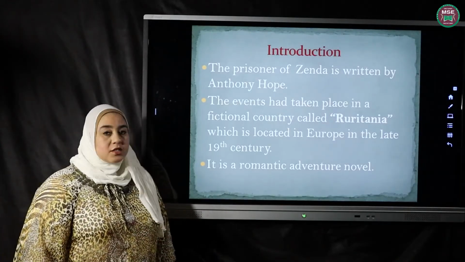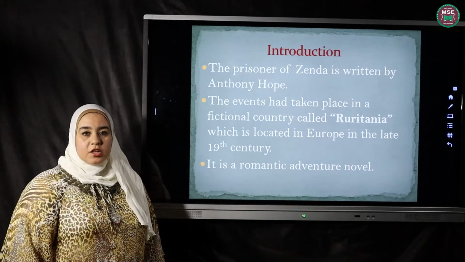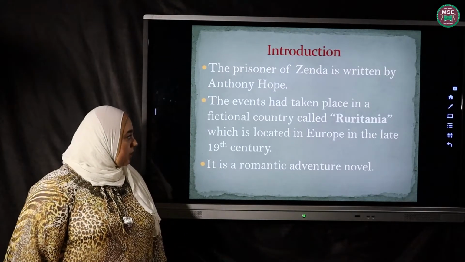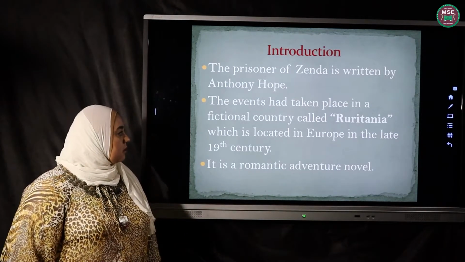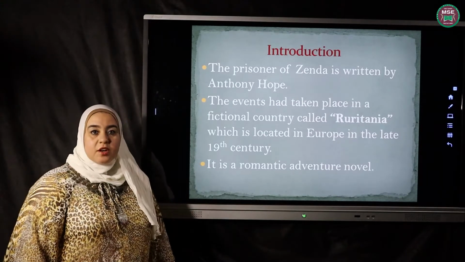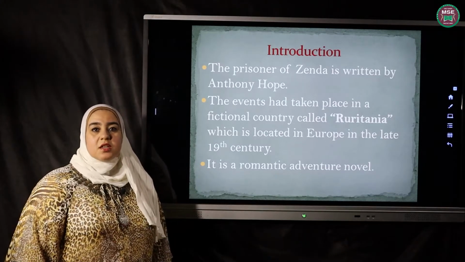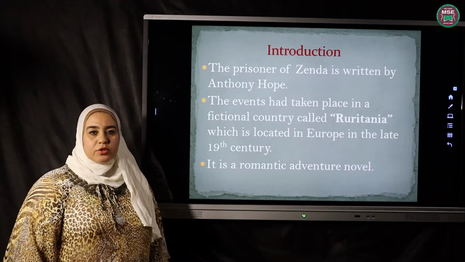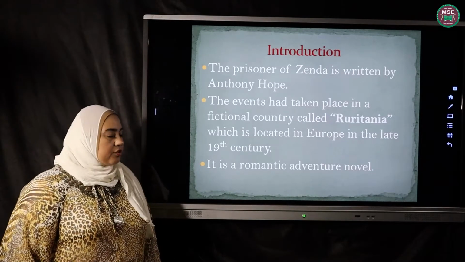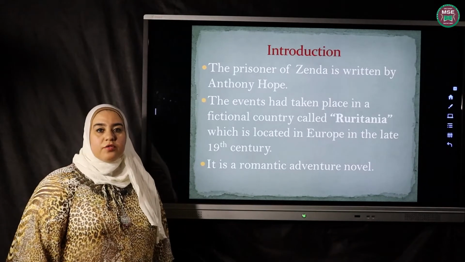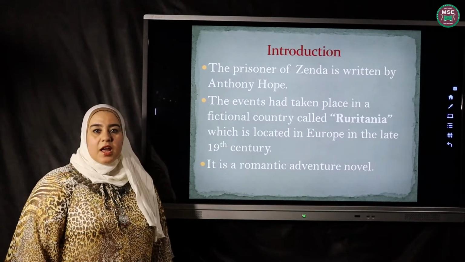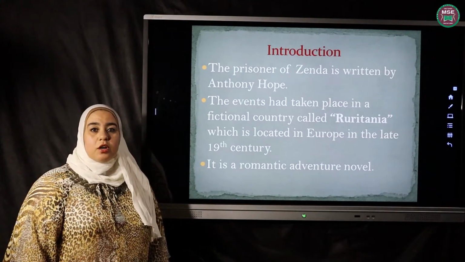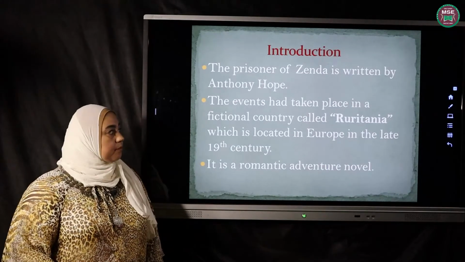The Prisoner of Zenda is a book written by the English writer Anthony Hope. The events take place in a fictional country called Ruritania, which is located in Europe in the late 19th century. Fictional means it's not a real country; it is from the imagination of the writer. No country is called Ruritania. It's a romantic adventure novel. Romantic means you are going to find a lot of feelings, loyalty and honesty from a lot of people towards each other, and adventure means you are going to find a lot of exciting events.